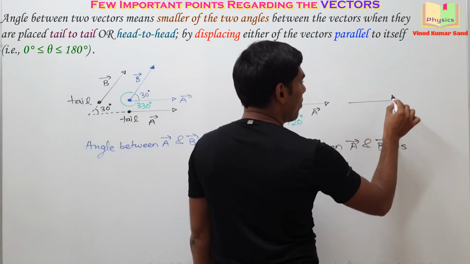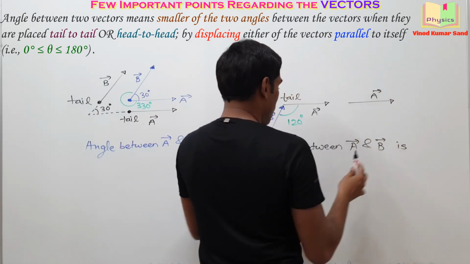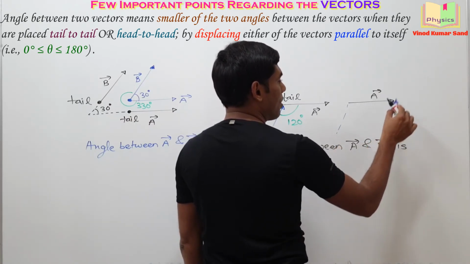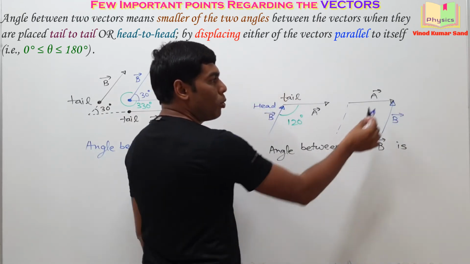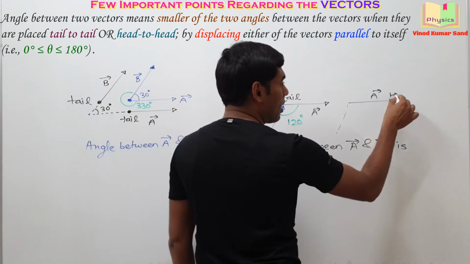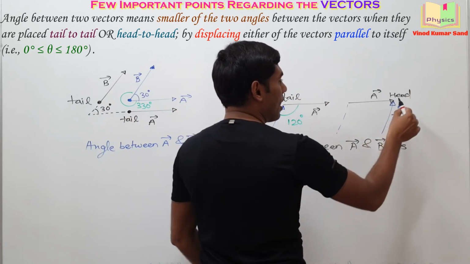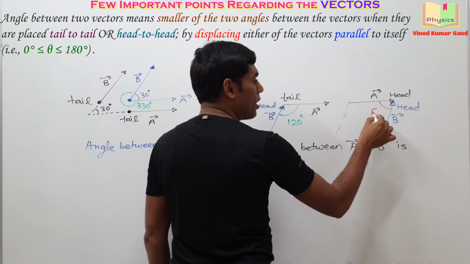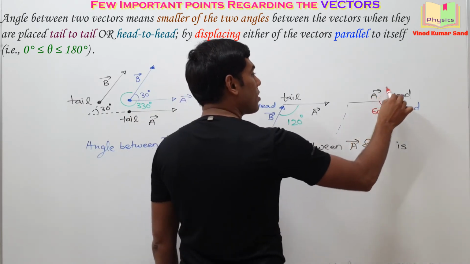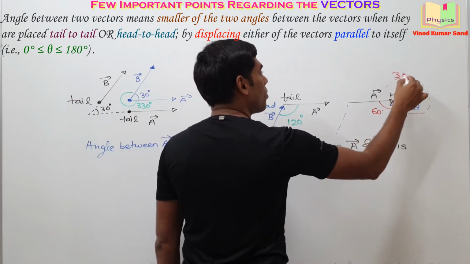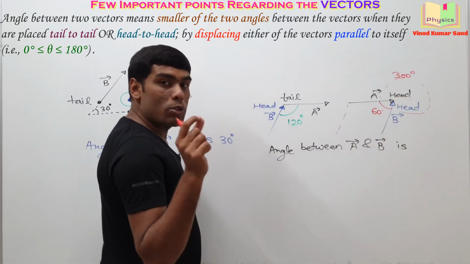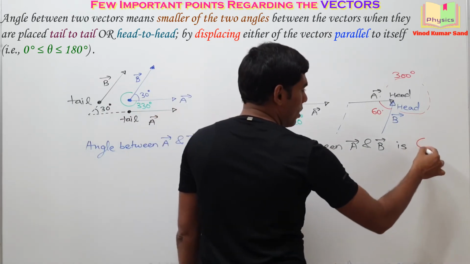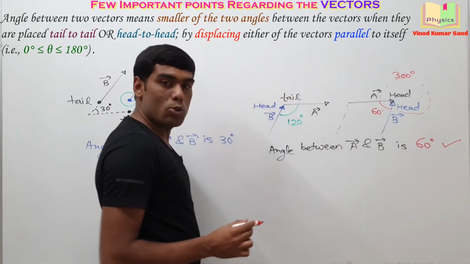Then how will the diagram look? A vector here, and that B vector from this location has been displaced here. Then both the heads are now meeting. Here is the head of A, here is the head of B. This angle by geometry we know will be 60 degrees, and this angle by geometry is 300 degrees. Now which is the smaller angle when the two heads are meeting? 60 degrees. So that should be your correct answer.